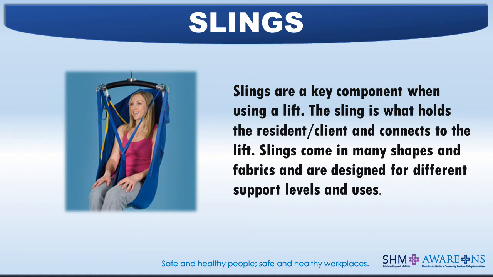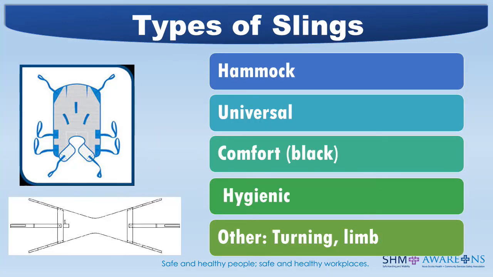Slings are a key component when using a lift. The sling is what holds the resident client and connects to the lift. Slings come in many shapes and fabrics and are designed for different support levels and uses. We will be discussing the following sling types: hammock, universal, comfort, and hygienic. We will also be mentioning the turning sling.